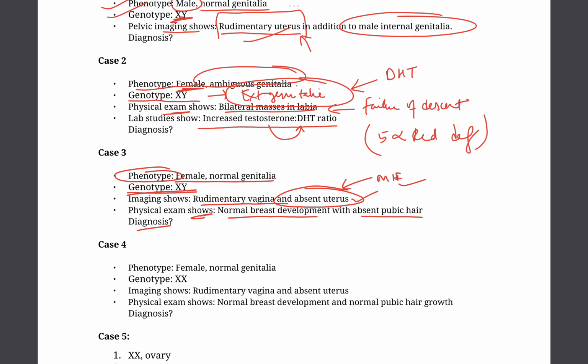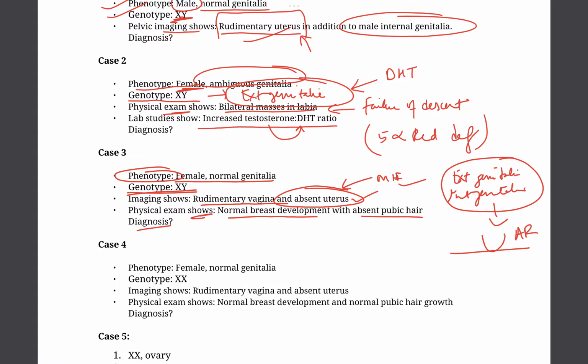External genitalia as well as internal genitalia are absent. So both of these act on a common receptor, which is the androgen receptor.